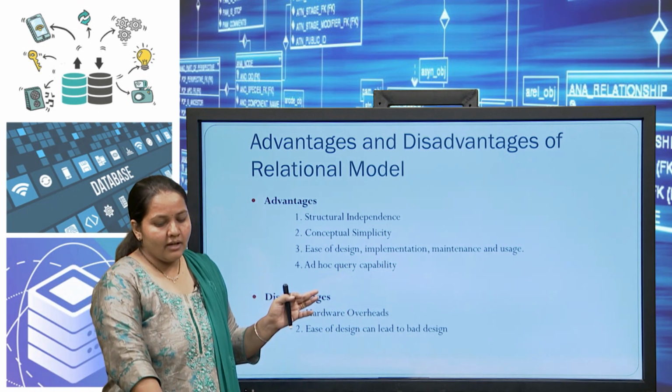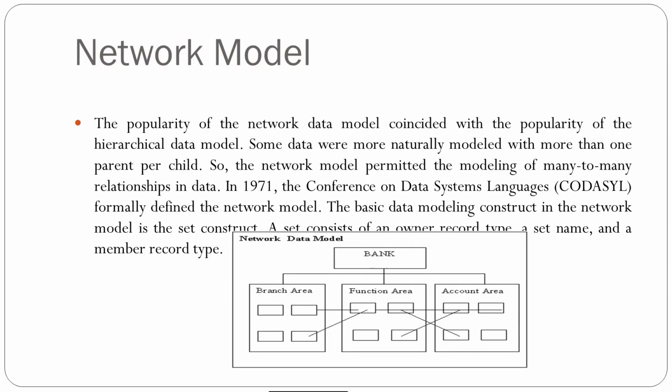So, this is the relational model. Then the network model. This is another approach or strategy to define the database. The network model was defined in 1971. In the network model, we define diagrams of how the network nodes are available and how the data is manipulated. This was a popular model in 1971.